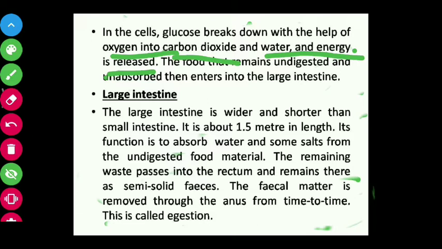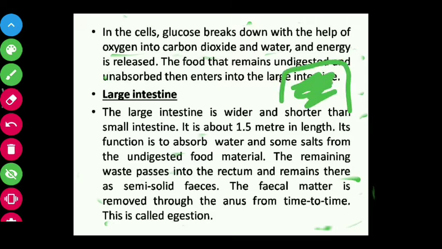Next, the food that remains undigested and unabsorbed enters the large intestine. The small intestine is connected to the large intestine. Here the small intestine is inside and it is connected to the large intestine. The food which is not digested or not absorbed enters the large intestine.